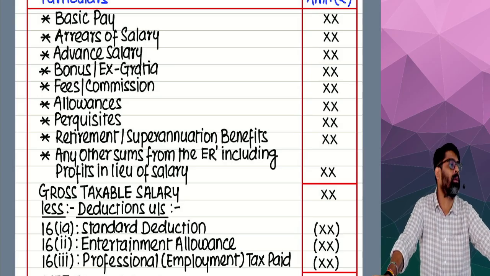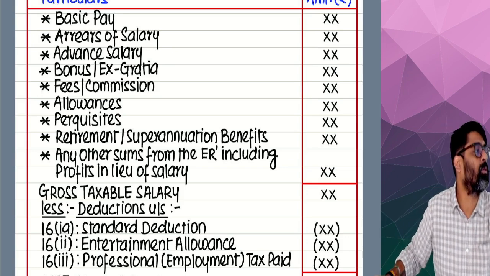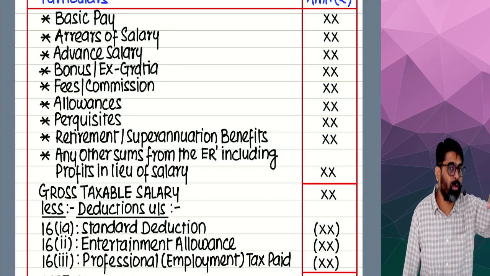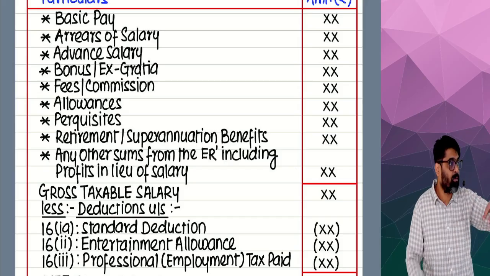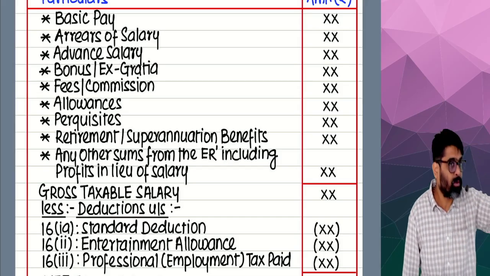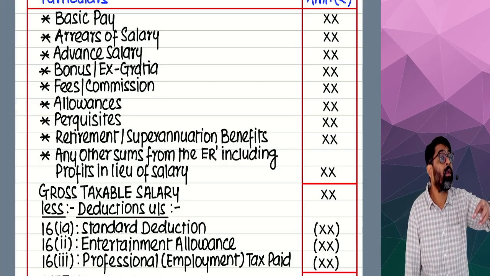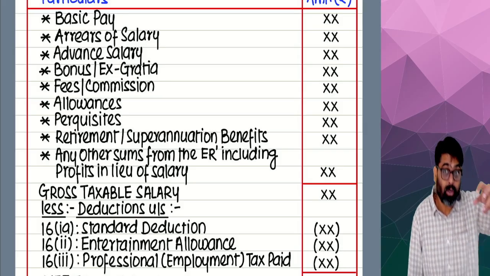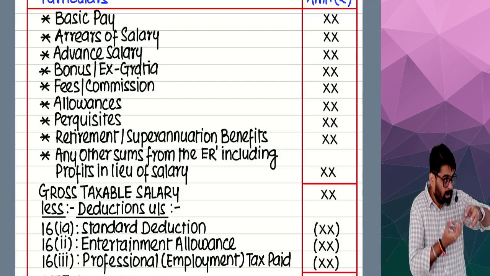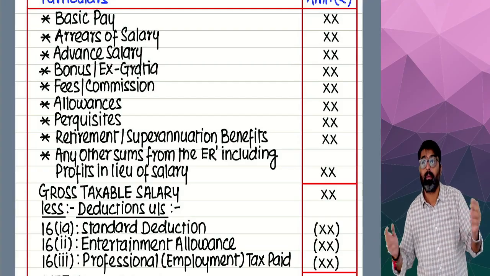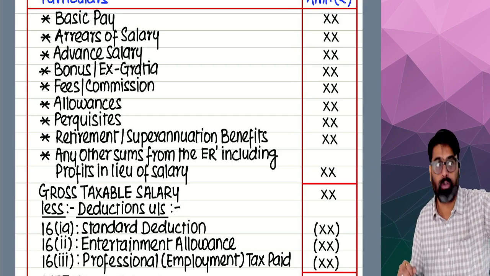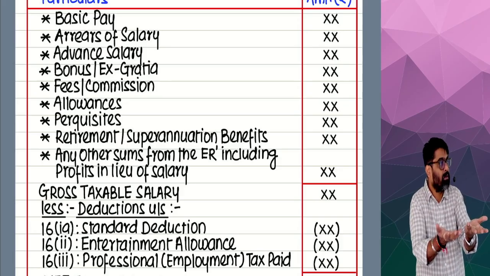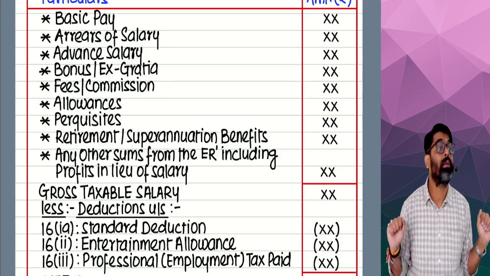I am giving you 50 only. But out of that 50, I was supposed to deduct some TDS. I deducted that. Out of your 50, I was supposed to deduct your PF contribution. I deducted that PF contribution. Out of your 50, I was supposed to deduct some life insurance premium. I deducted that. Out of your 50, I was supposed to adjust the loan which you have taken from me. Loan installment I have deducted. There are many payments. Out of your 50, your professional tax has to be paid to the state government. I deducted that professional tax. There are many things which you will have to spend out of your salary.